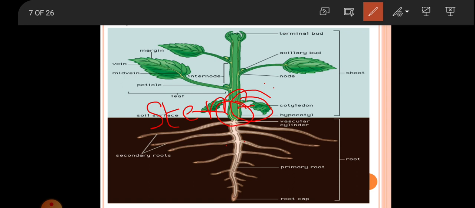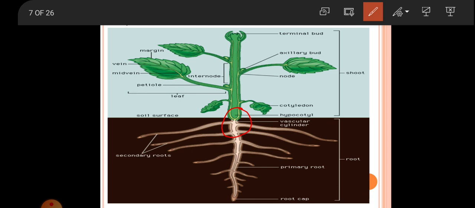The body of adult plant consists of an axis called the root stem axis. So here you can see the root stem axis. So this is the root stem axis. In most seeds of dicot plants, this axis is represented by hypocotyl region between the apical meristem of root, that is the radicle, and apical meristem of shoot, that is the plumule.